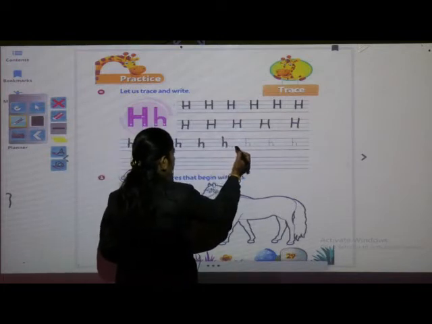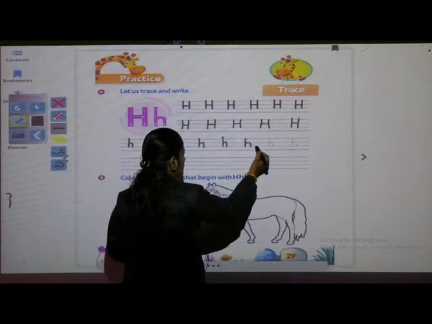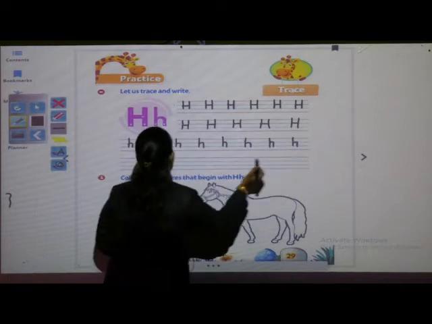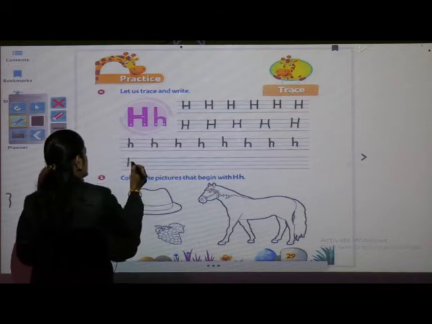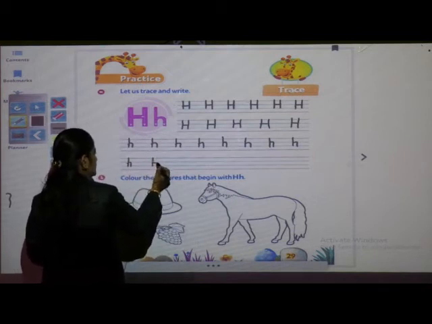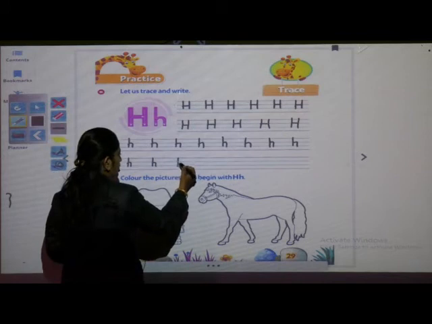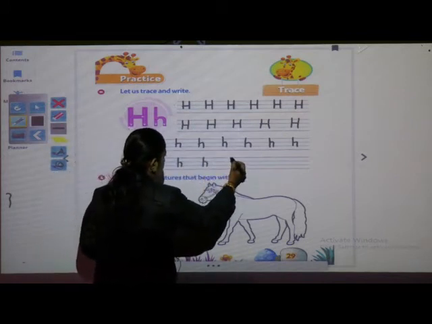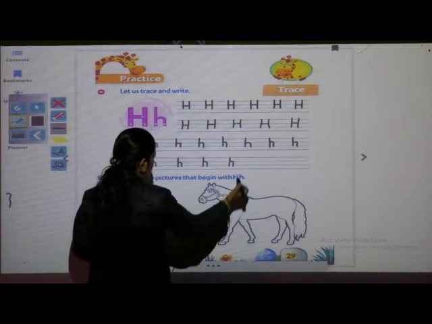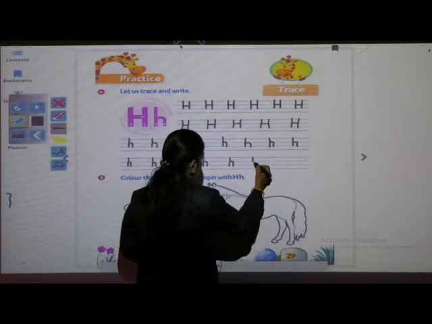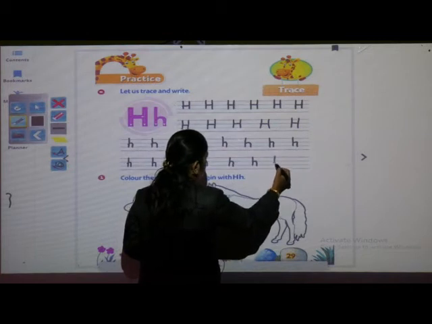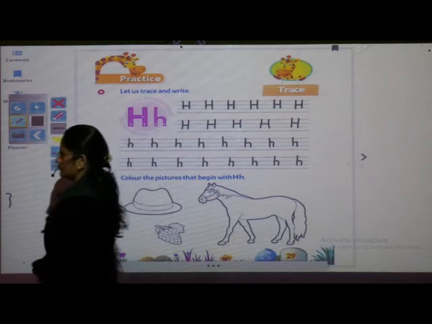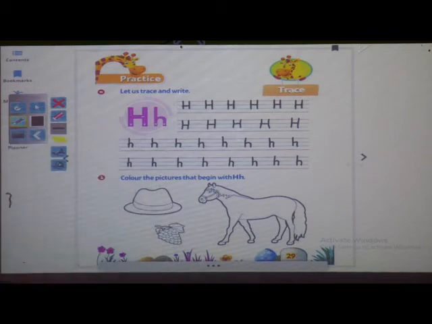Small letter h. Write properly in the red to blue line. Yes, in neat, good handwriting you have to write. Don't erase again and again. Maintain your books properly. Write fast.